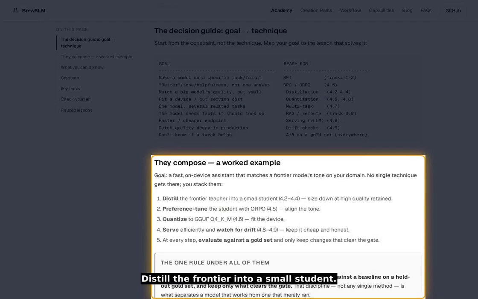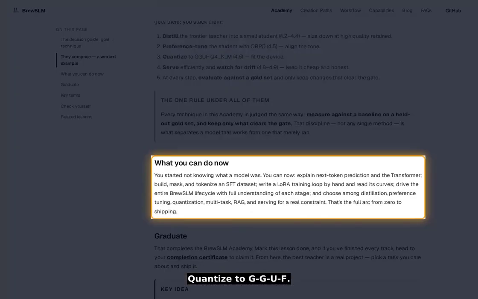They compose. Distill the frontier into a small student. Preference tune the student. Quantize to GGUF. Serve efficiently. Watch for drift. The skill is technique selection, then composition.